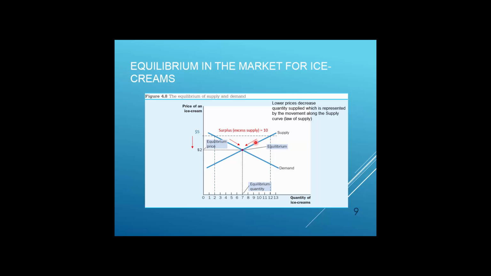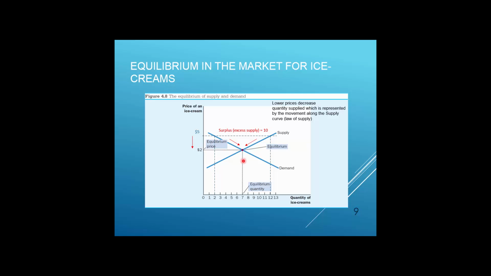And according to the law of supply, lower prices decrease quantity supplied, and this is represented by that small arrow. This is what is called a movement along the supply curve, caused by lower market price.